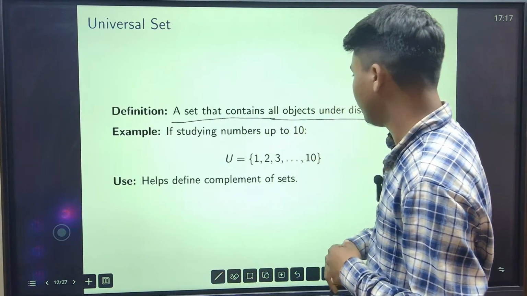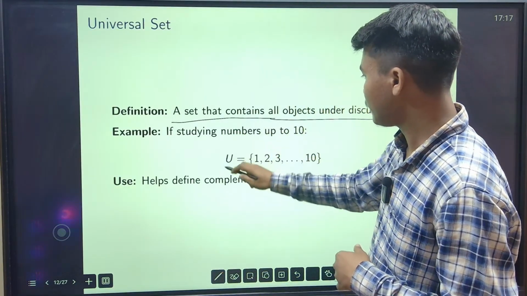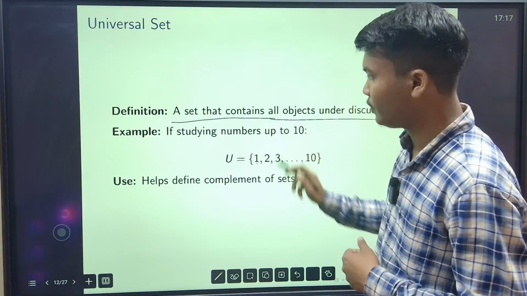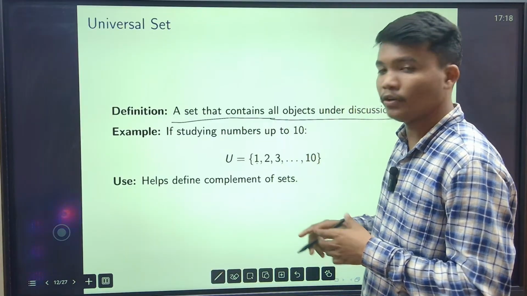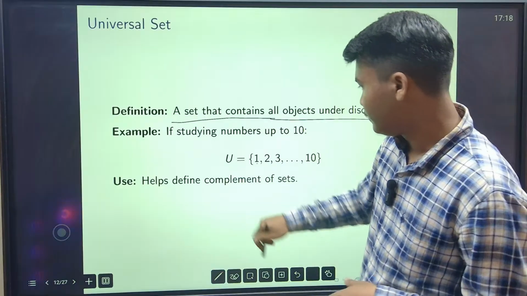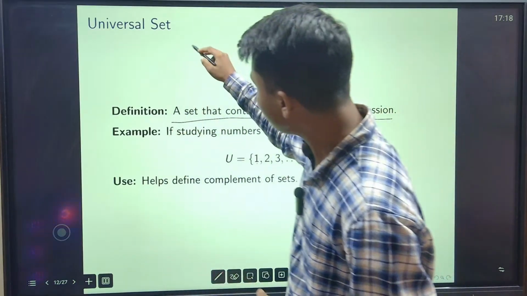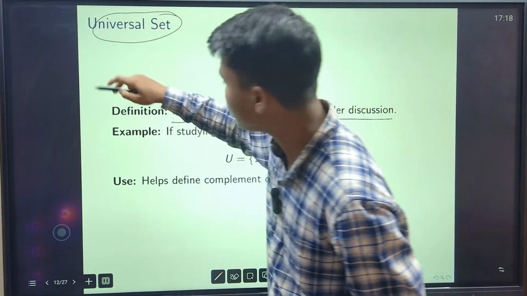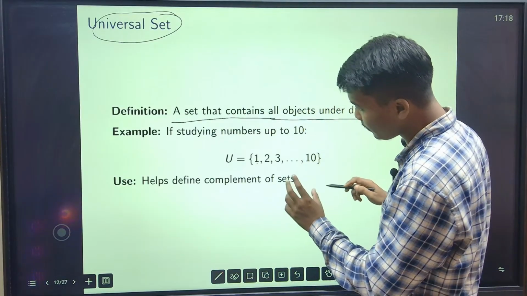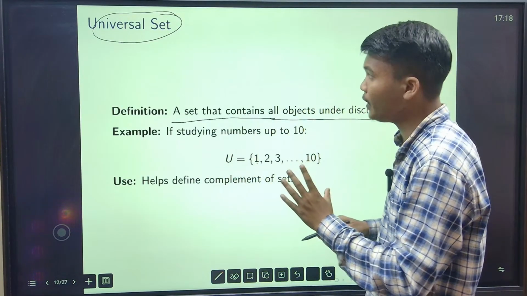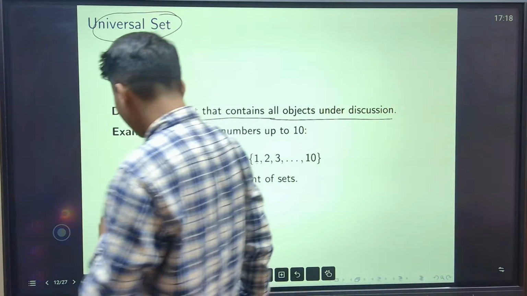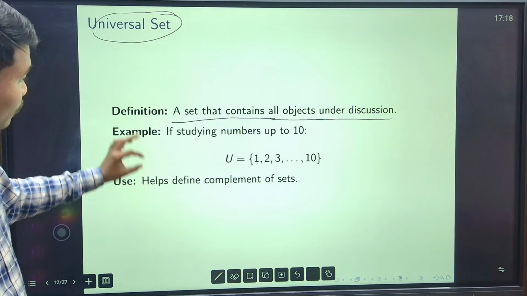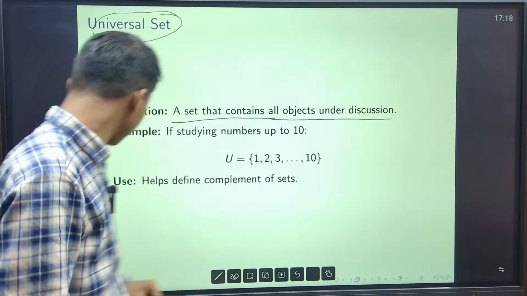Example, if studying numbers up to 10, তো ইউনিভার্সাল সেট 1 2 3 up to 10, okay, so this is my universal set. My universal set generally given. Why we need this universal set? So universal set আমাদের তখন লাগবে যখন আমি কমপ্লিমেন্ট ডিফাইন করব। ডেফিনেশন অফ কমপ্লিমেন্ট I will come back, এবং ইউনিভার্সাল সেট আমার তখন লাগবে যখন আমি কমপ্লিমেন্ট ডিফাইন করব, ঠিক আছে?